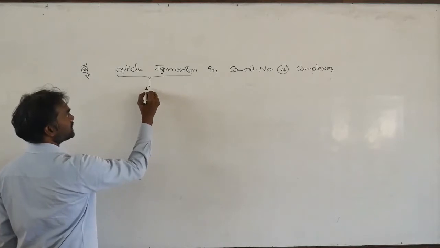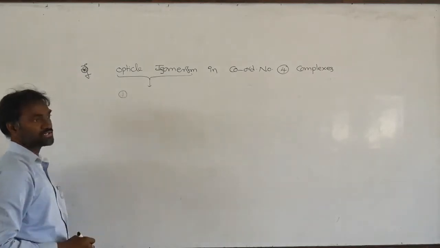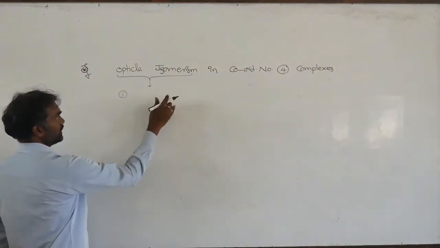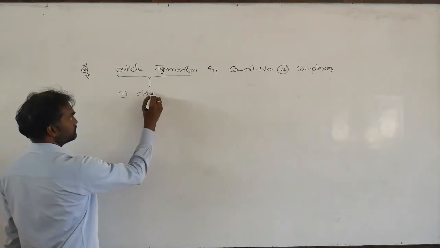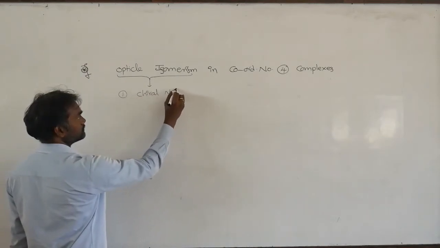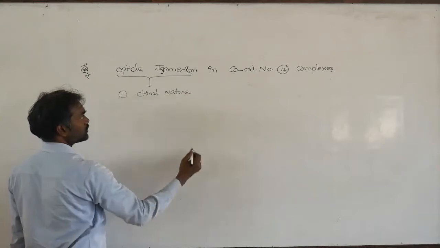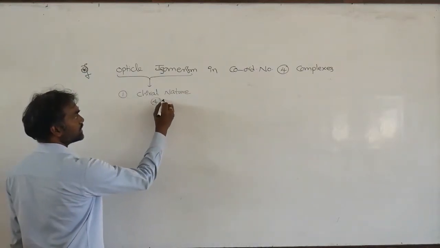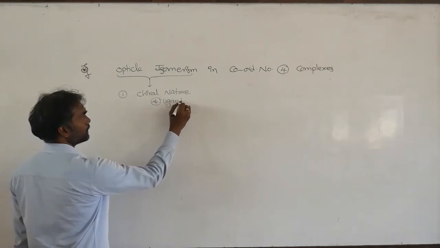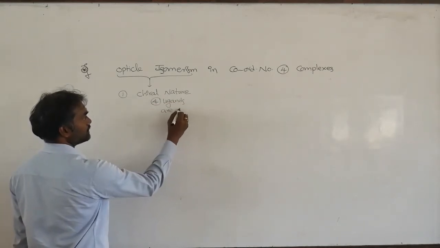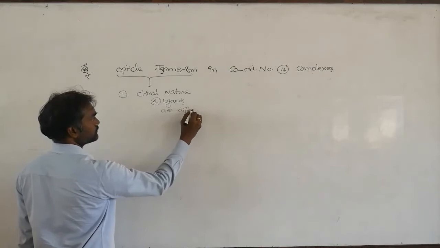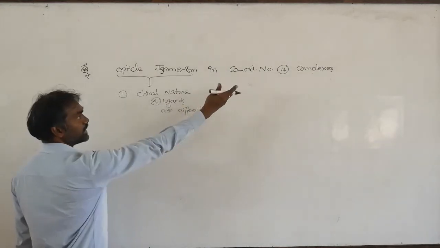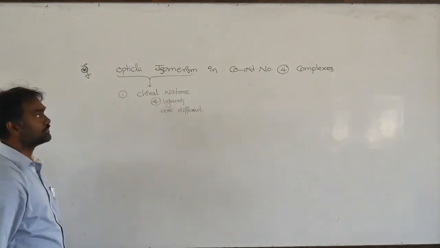The conditions are important. What is the first condition? Chiral nature. Chiral nature means four ligands are different. If you take four different ligands, chiral nature will come.